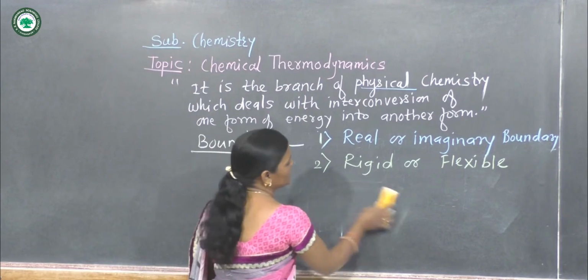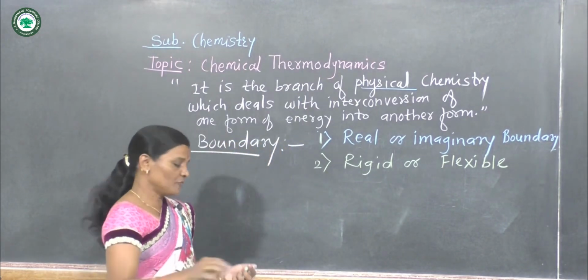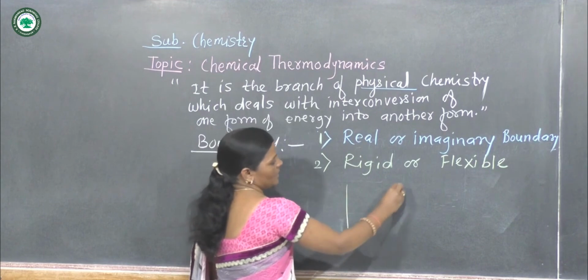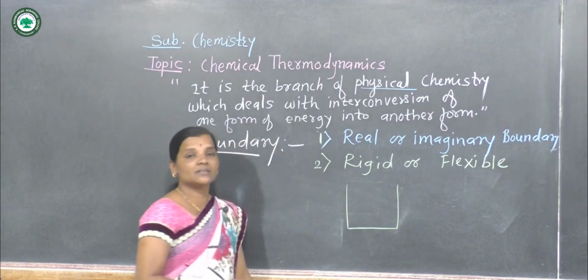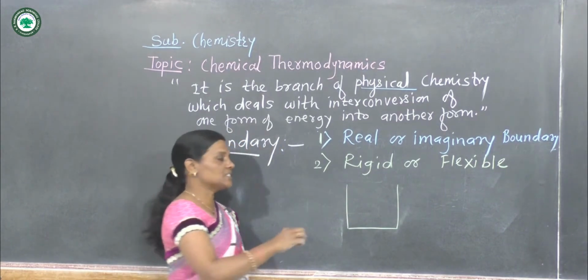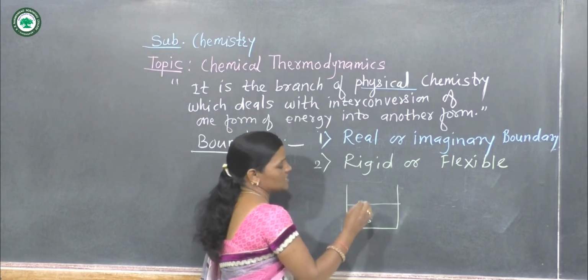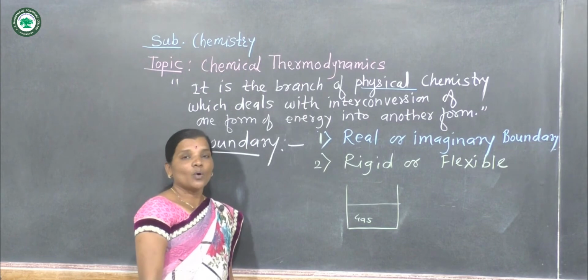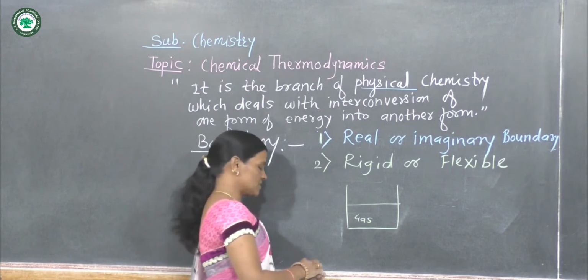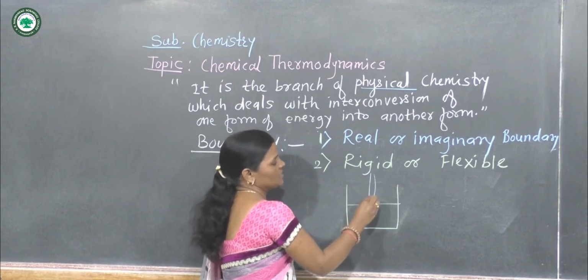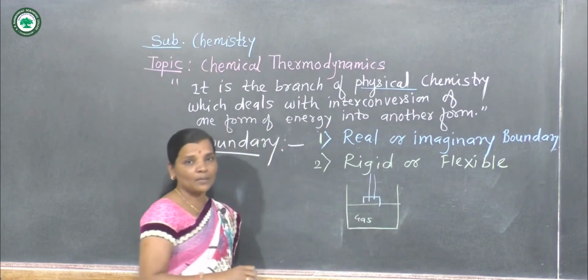What is a flexible boundary? In thermodynamics we always consider a cylinder, and in that cylinder we are imagining that gas is filled. Over this gas surface we have to place a piston, which is a rigid movable piston.